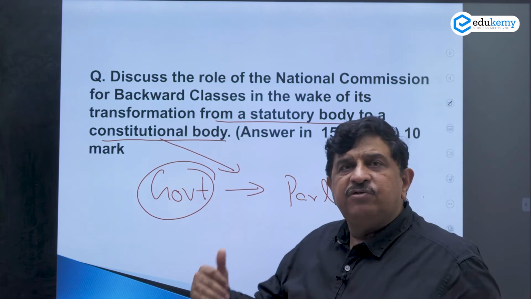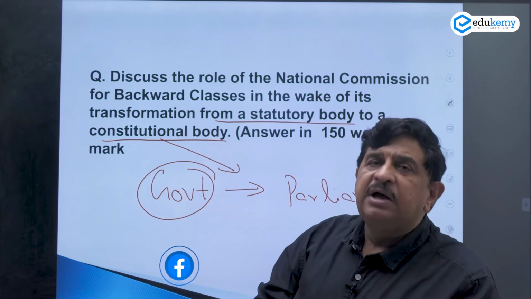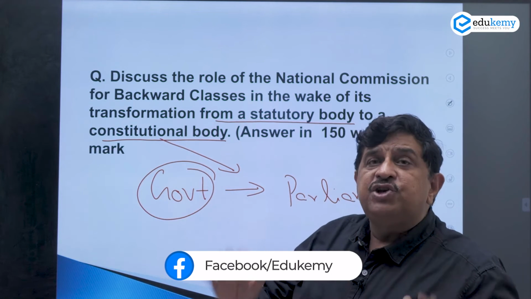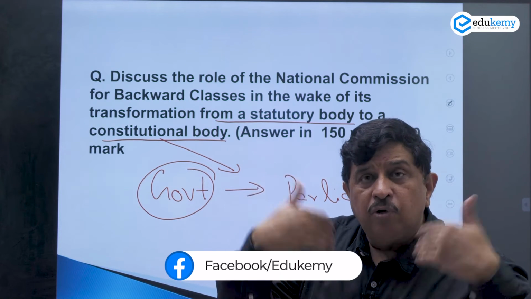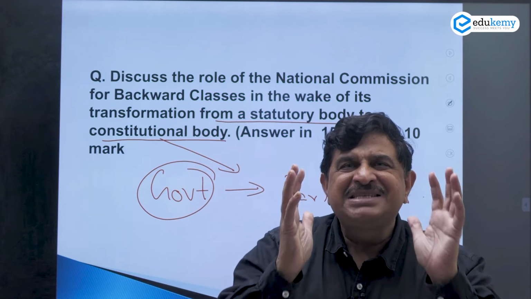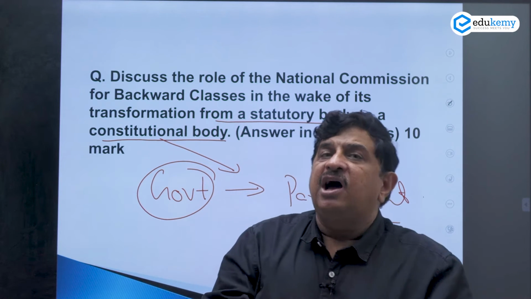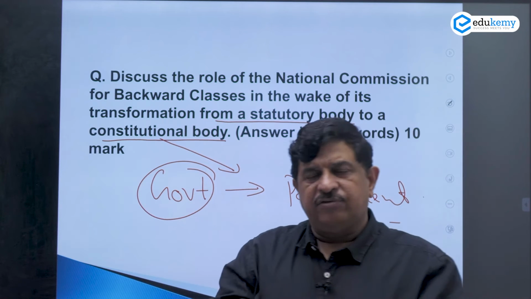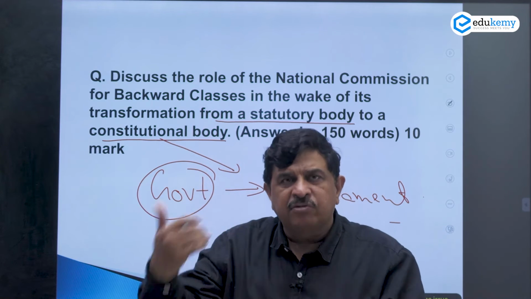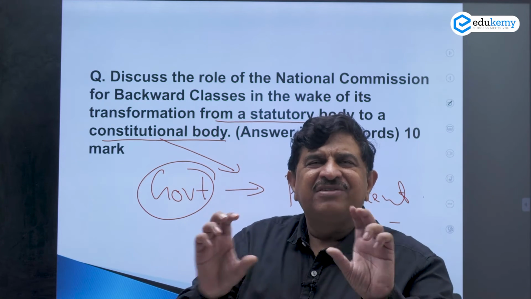Then you say Indira Sawhney case. In Indira Sawhney versus Union of India, the Supreme Court, while deciding upon the issue of reservation and other things, also asked the government to come up with a stable arrangement that will look into the affairs of other backward classes. So parameters: how a caste shall be included, how it will be excluded, what will be the say of the state government, who will make the recommendations, something like that.